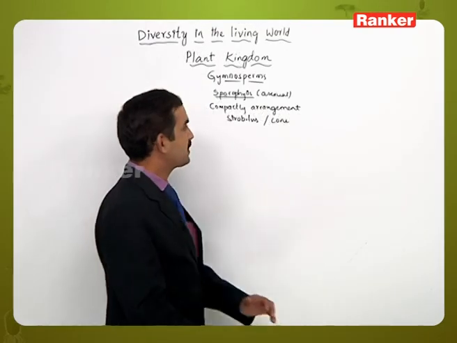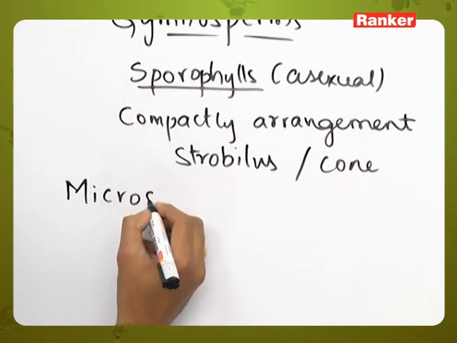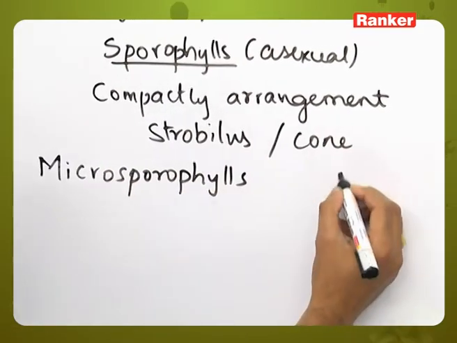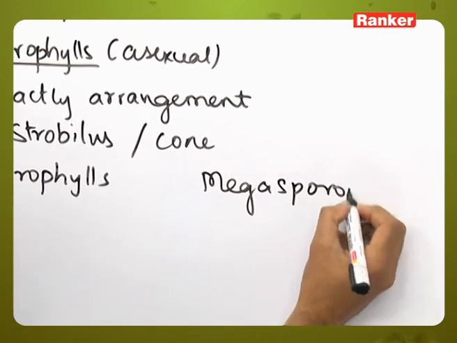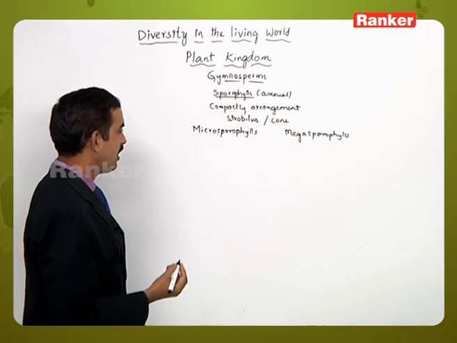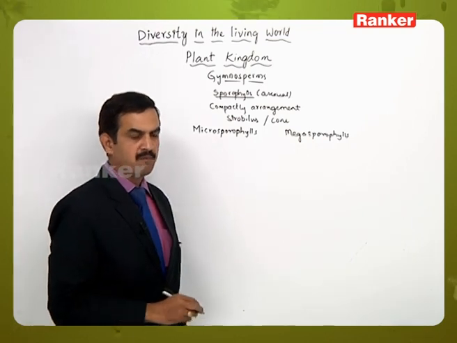Here two types of sporophylls are there. One is microsporophylls and the other is megasporophylls or macrosporophylls. Microsporophylls are the male structures, whereas the megasporophylls are the female structures.